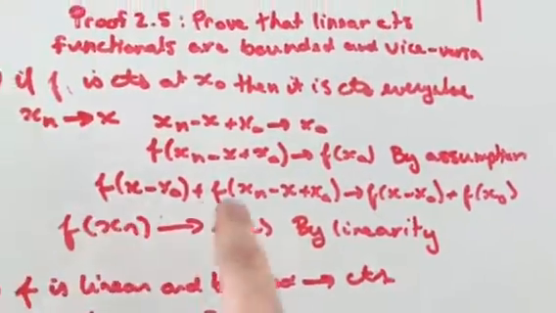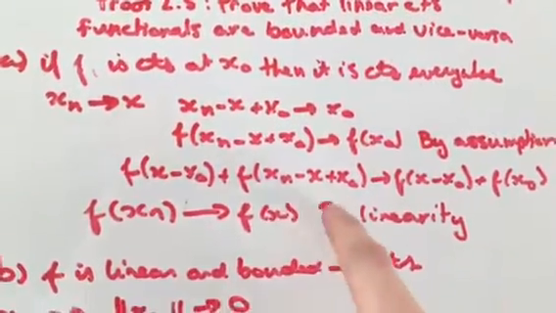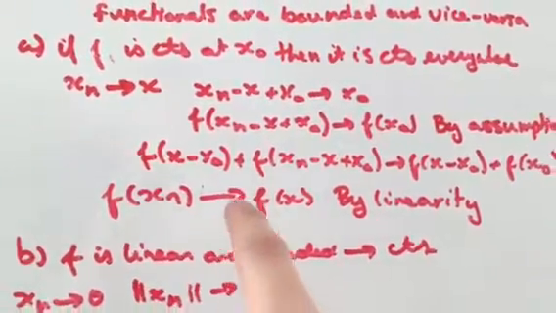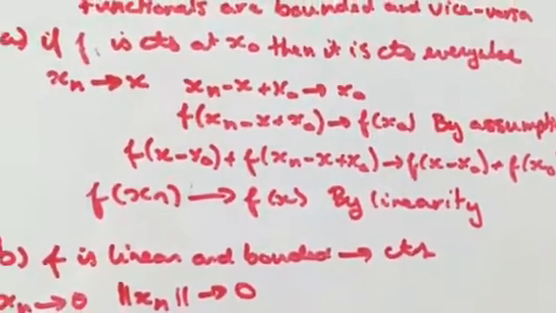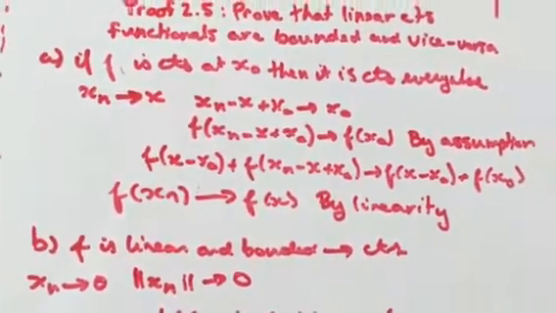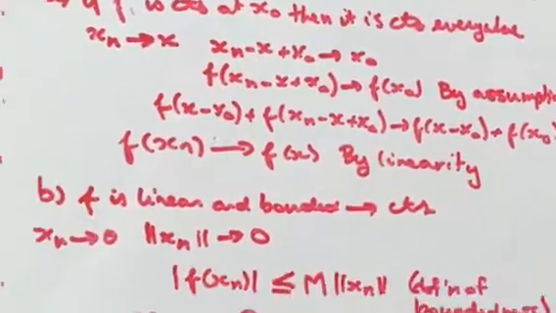But then, of course, since this function f is continuous, we can take the arguments and put them all together, and we end up getting f of x sub n converges to f of x by linearity. And so we've shown that if we have a linear bounded function that is continuous at one point, it's actually continuous everywhere by the properties of linearity.